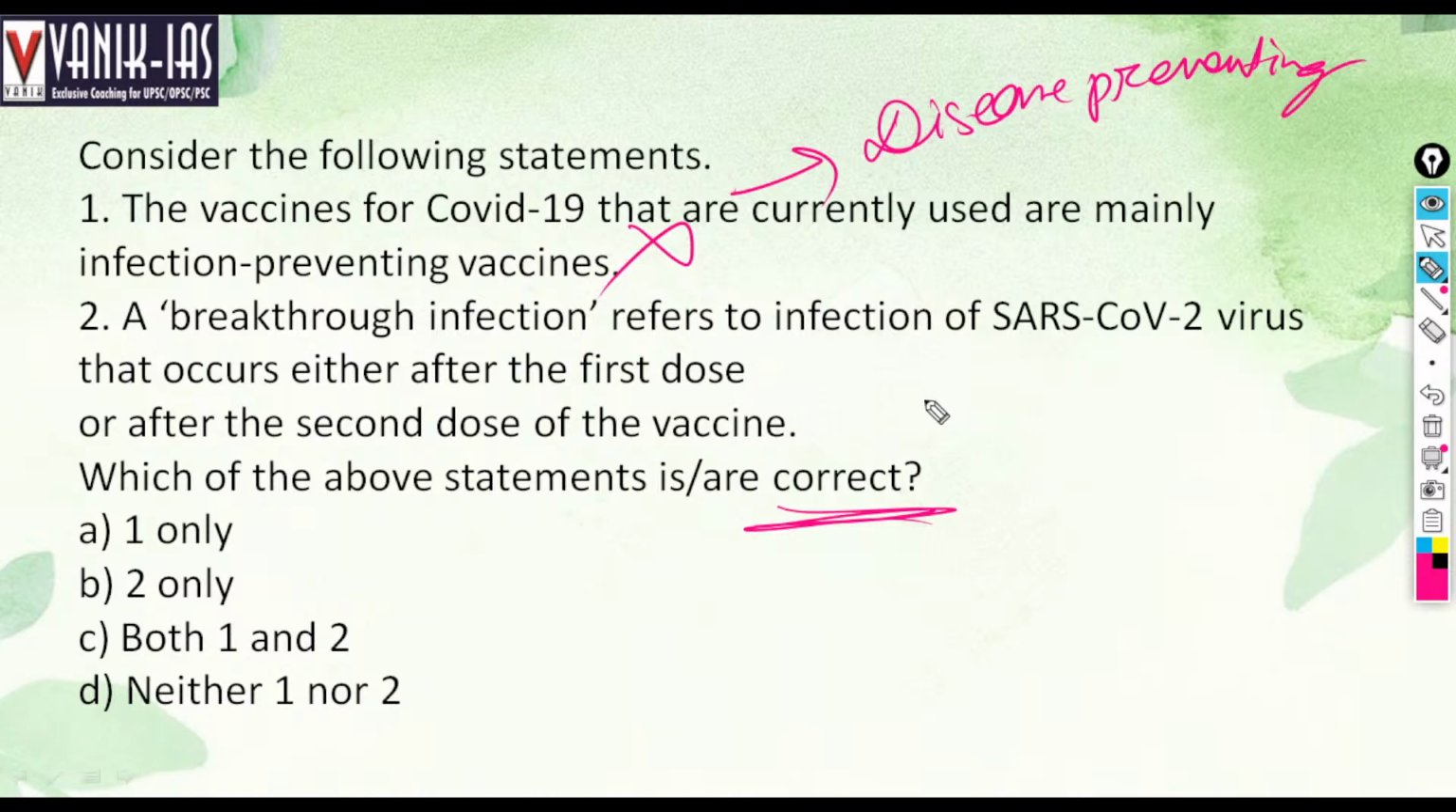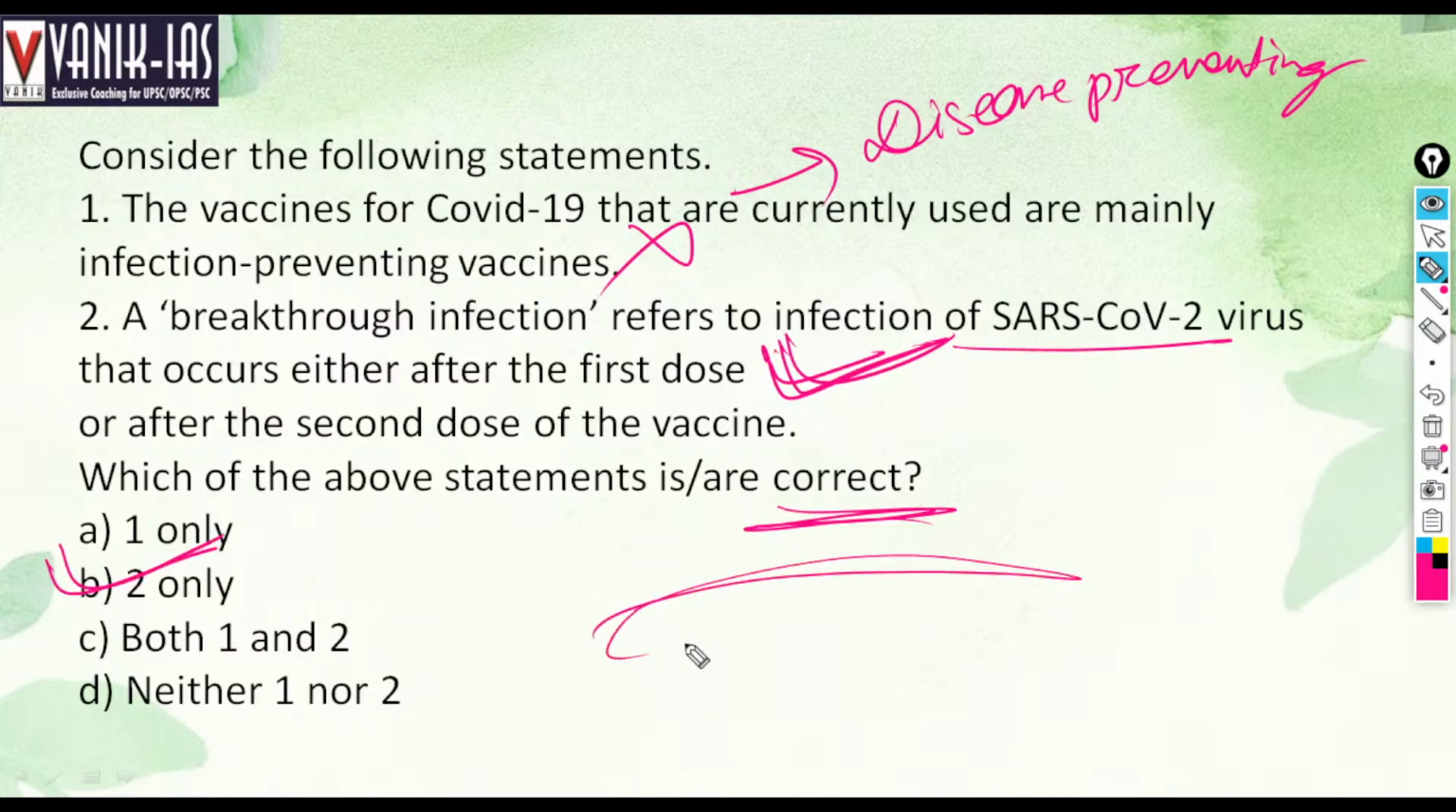Then a breakthrough infection refers to infection of the SARS-CoV-2 virus that occurs after the first dose or after the second dose. So statement two is the right statement. That is called a breakthrough infection. That is when the virus passes through the protective barrier of antibodies. Two is the answer. There is a barrier of antibodies. Antibodies are created because of the vaccines, and the virus breaks the antibody barrier and enters the system.